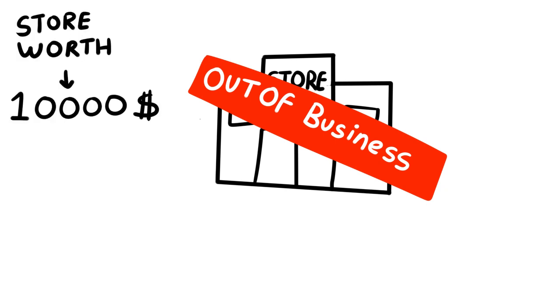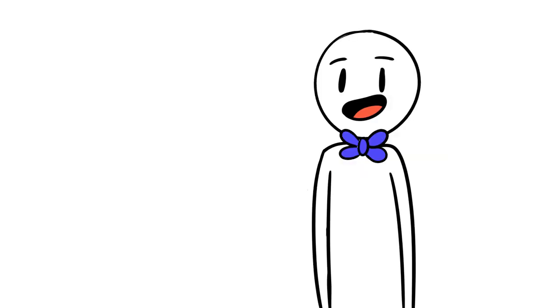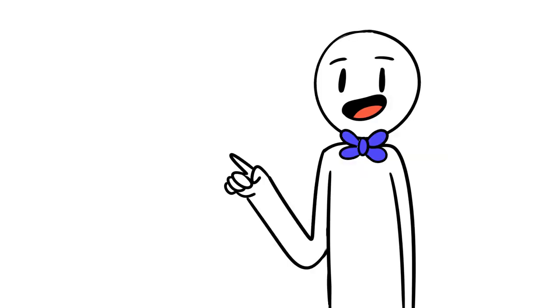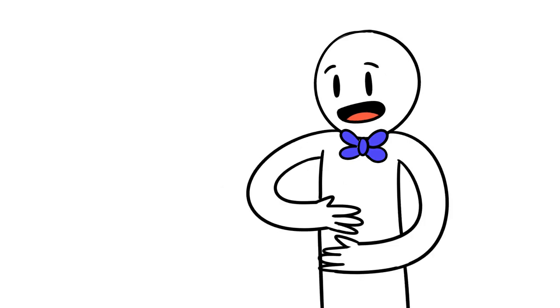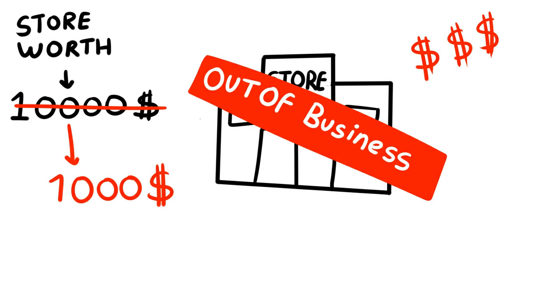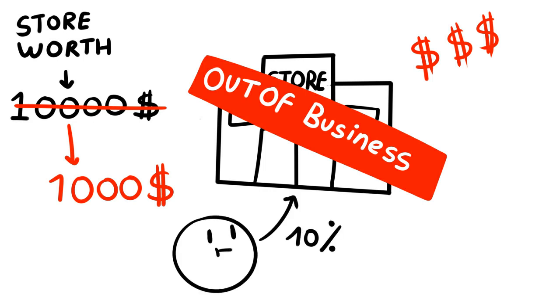Now what if the grocery store didn't work out and Mike wasn't able to pay his debt and he only had a few clients each month? That would mean the business didn't work out well, and the store required $10,000 to open, that was its capital. But now he didn't make any money and he spent a lot and he's still in debt. He only has $1,000. The store value is estimated at $1,000. So if the brother-in-law wanted to sell his share, which represents 10% of the store, he can sell it for $100 since the store is only worth $1,000.